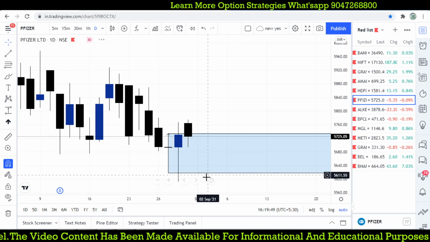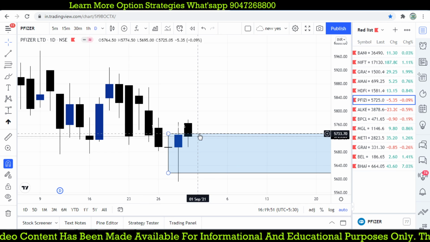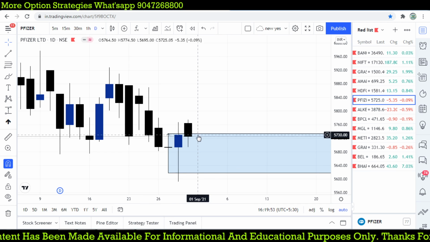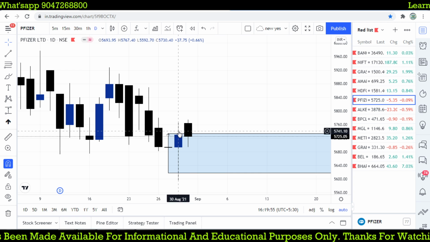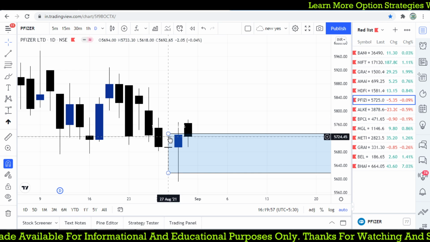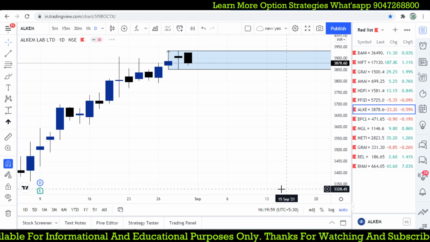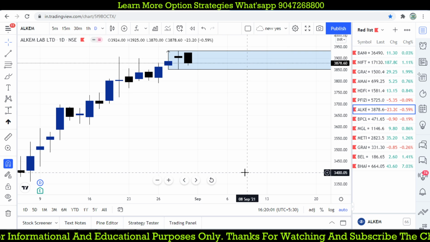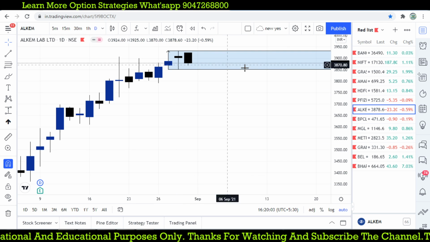And Pfizer, what we have done. Still it is in a range where we have entered. This one is a 5-minute spike. So that we teach you how to handle this. Alkem Laboratories, we are waiting for a sell opportunity. There is no opportunity at all.